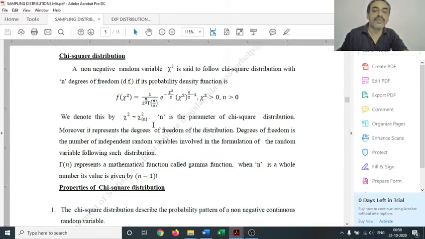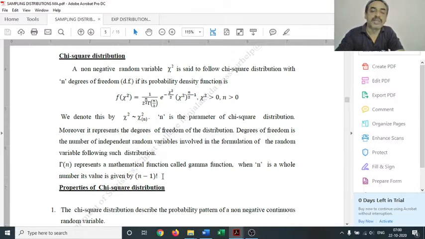Moreover, in the equation we see one new function called gamma n by 2. Now, gamma function is a mathematical function. It represents an integral over 0 to infinity. When this n is a whole number, gamma n represents n minus 1 factorial. For example, if n is 5, gamma 5 is 5 minus 1, that is 4 factorial. So its value will be 4 into 3 into 2 into 1, that is 24. So gamma 5 is 24.